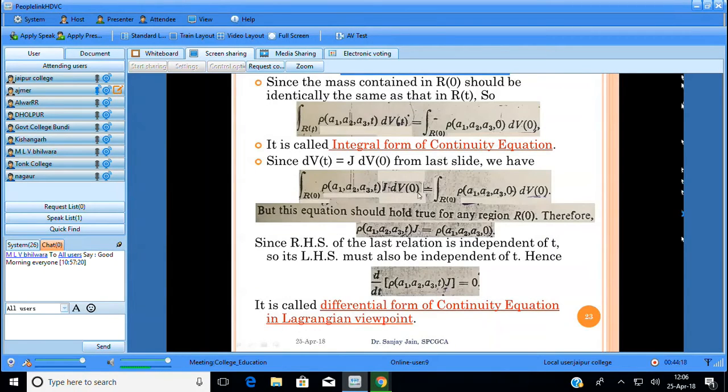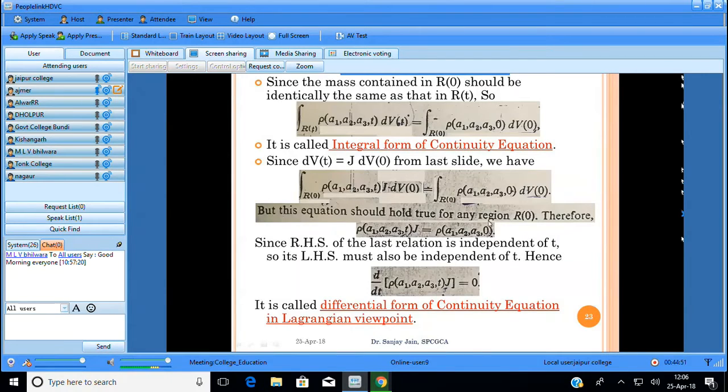When we do this, we are transforming from the deformed shape to the undeformed shape. dV0 means the undeformed shape, so this becomes R0. Now in this equation, the integrals with respect to dV0 are the same, and the limits or region R0 are the same, so the integrands must be the same.